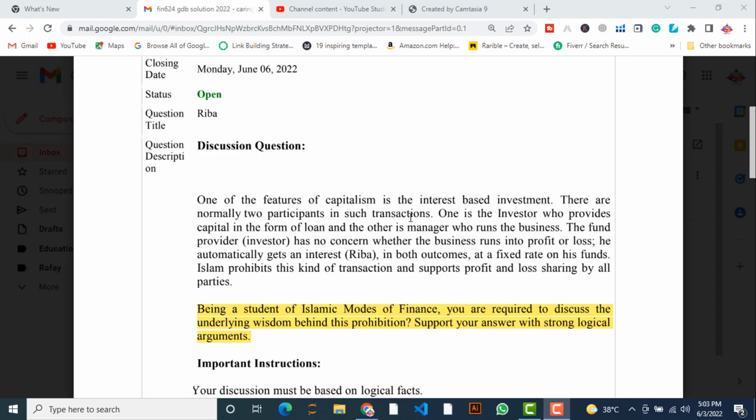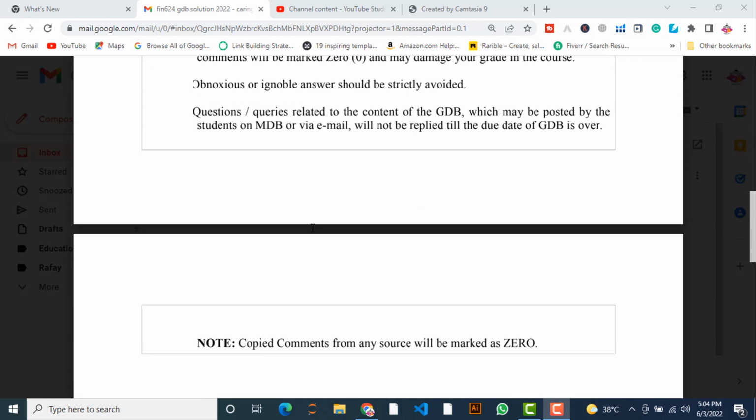Sharing their efforts means one party may only input funds and the other party devotes their efforts and labor. In another case, both parties provide funds for the business, maybe in equal or different ratios, and also devote their efforts and labor to run the affairs of the business to earn profit. So, when highlighting the wisdom behind this provision, you are also asked to support your answers with strong logical arguments. So, let's move to the solution.